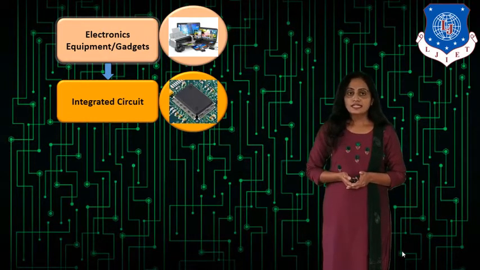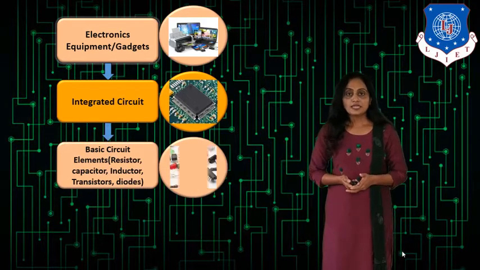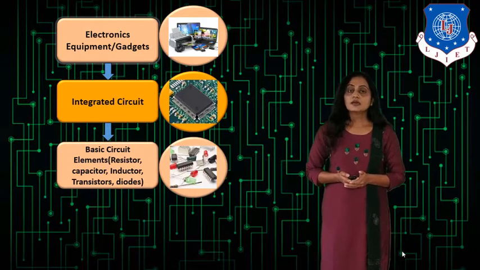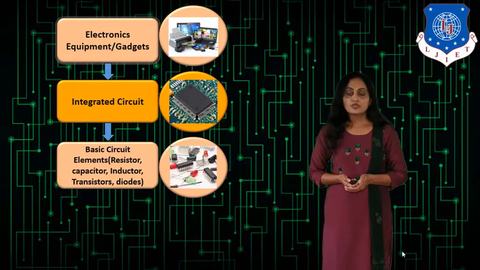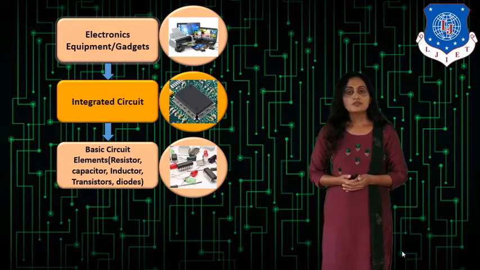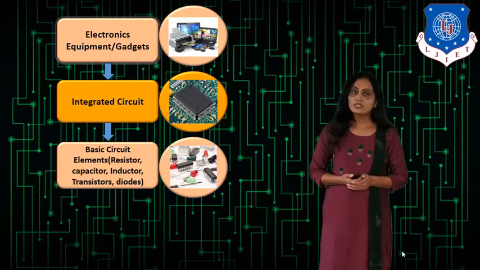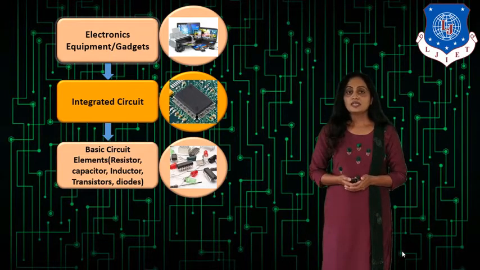The integrated circuit is made up of different circuit elements like resistor, capacitor, inductor, and different devices like transistors and diodes. So in this subject you are going to study the construction and operation of different devices like diodes and the transistor. Now how are these devices made up?